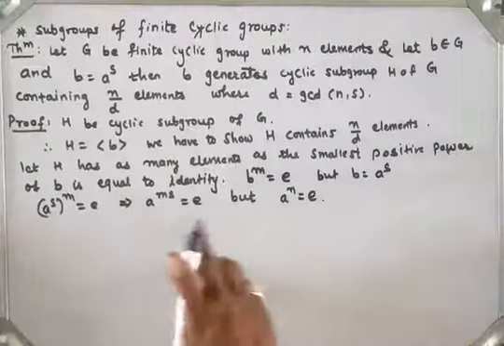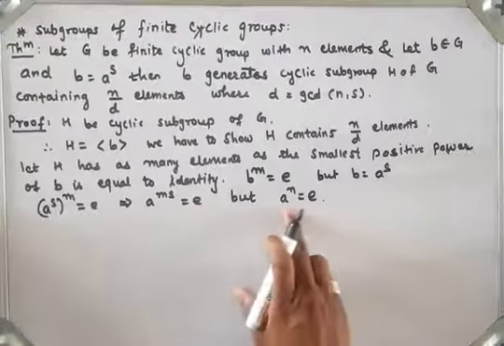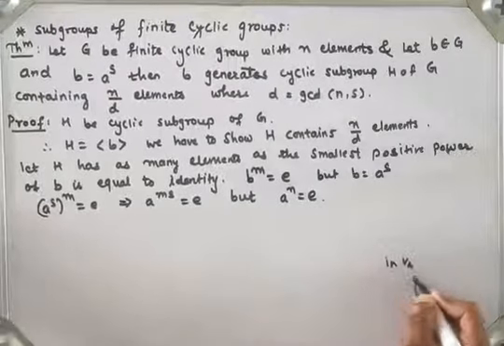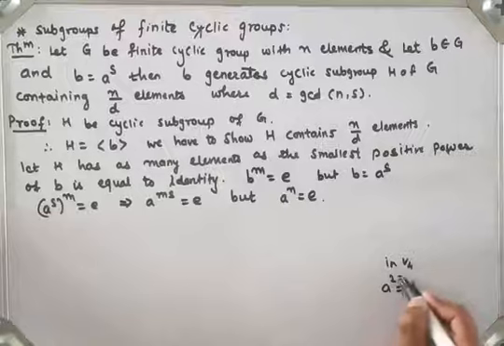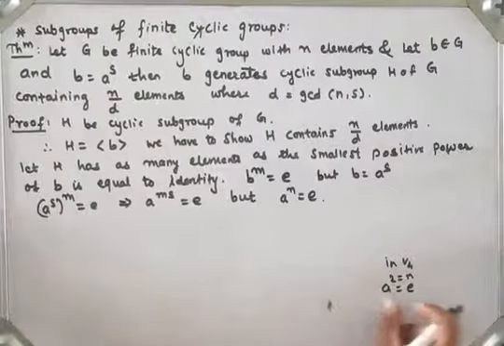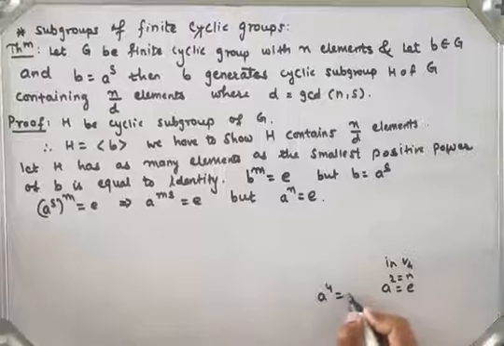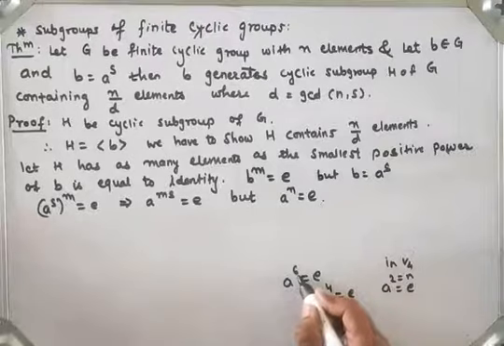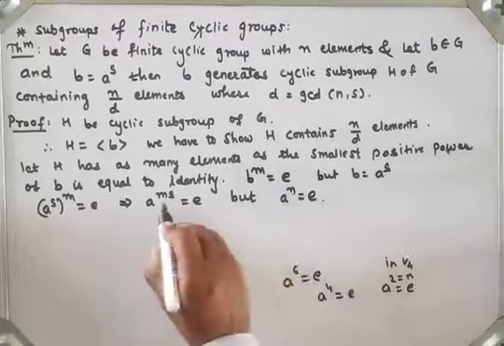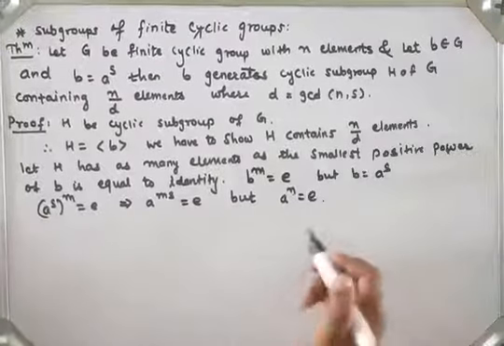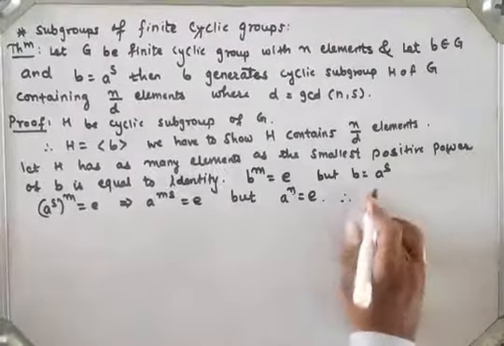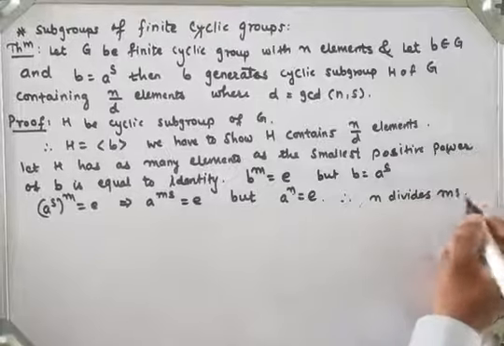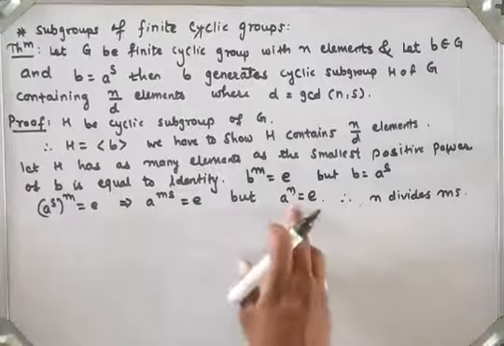Then a raised to m s is equal to identity, but we know that a raised to n is equal to identity. So for example, in the Klein 4 group we know that a square is equal to identity. So this is the value of n, and if I take powers, a raised to 4 is again identity, or a raised to 6 again identity. Means 2 divides 4 and 2 divides 6, means I say n divides ms, right? Therefore n divides ms.